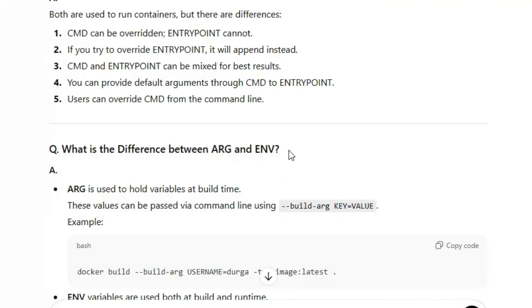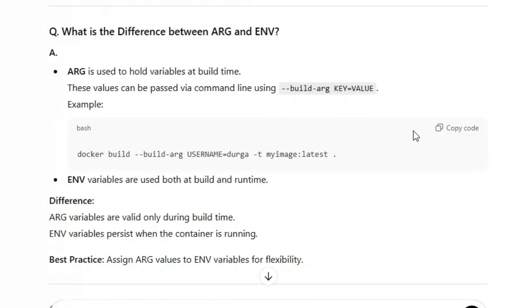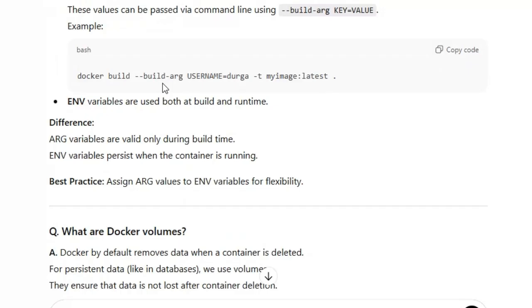What is the difference between ARG and ENV? ARG is used to hold the variable at build time. Okay, got it. The ARG command is used to hold the variable at build time only. These values can be passed via the command line using --build-arg key=value.